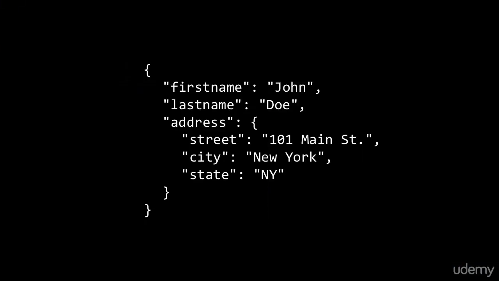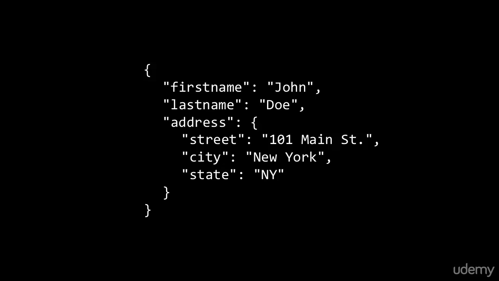It might look something like this. Curly braces, name and value pairs. And the value can also be another name-value pair collection, just like an object literal. Note, though, that we don't put functions here because this is just pure data being sent across the wire. And we also have to put our names in quotes.